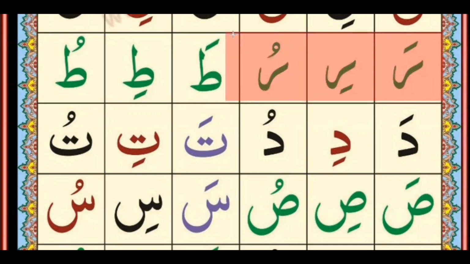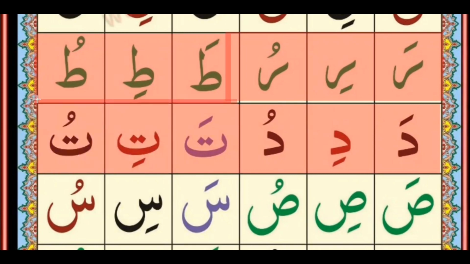And the next letter is Ta, because it has a sign on the top side, and you increase the bouncy sound. Ta Zabar Ta, Ta Zair Ti, Ta Pesh Tu. So it will be Ta Ti Tu. And the next letter is Dal. Dal Zabar Da, Dal Zair Di, Dal Pesh Du. So it will be Da Di Du. And the next letter comes with a dot on the top side, that is called Ta. Ta Zabar Ta, Ta Zair Ti, Ta Pesh Tu. So it will be Ta Ti Tu.